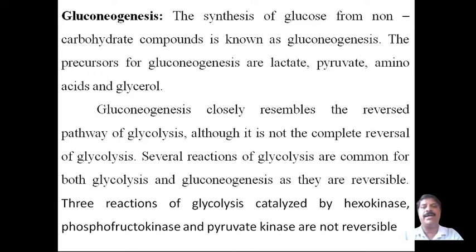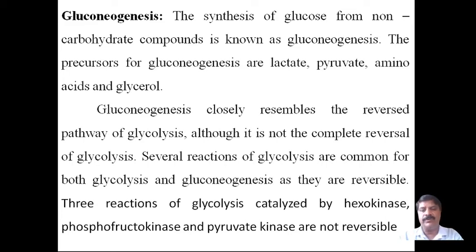The precursors for gluconeogenesis are lactate, pyruvate, amino acids, and glycerol. From these reactants, the glucose molecule can be synthesized.